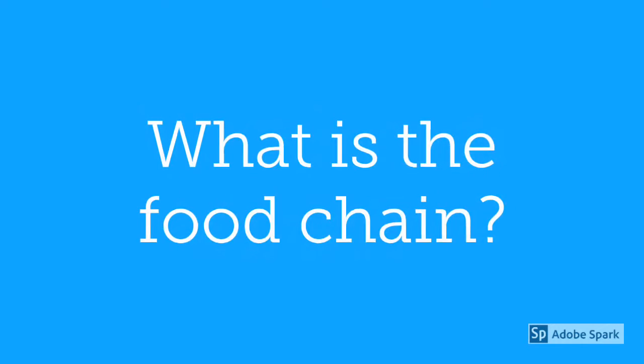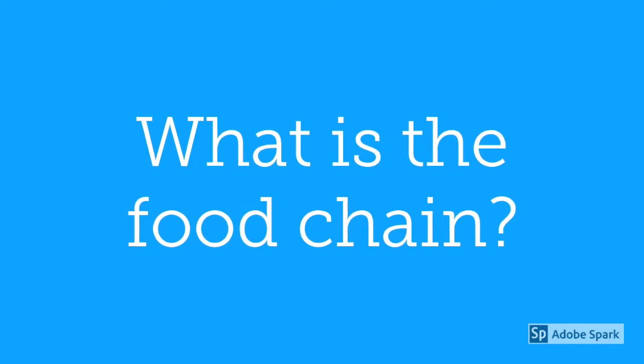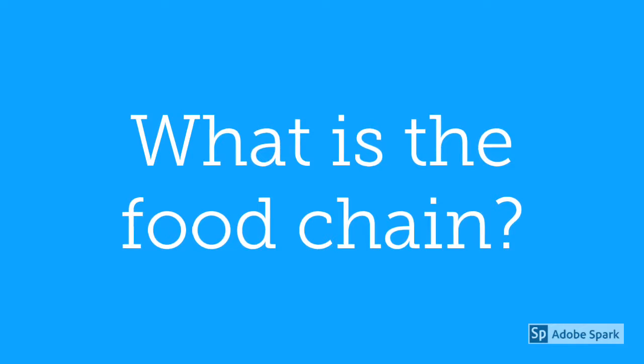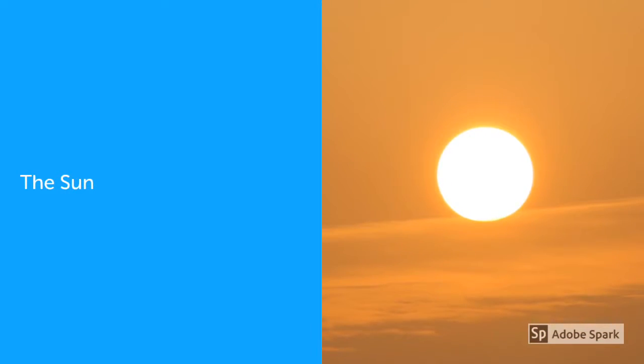So today we will be learning more about the food chain. First, we need to know what the food chain is. The food chain is the transfer of energy from one organism to another through food, and it is made up of several different levels. The first level of the food chain is the sun.